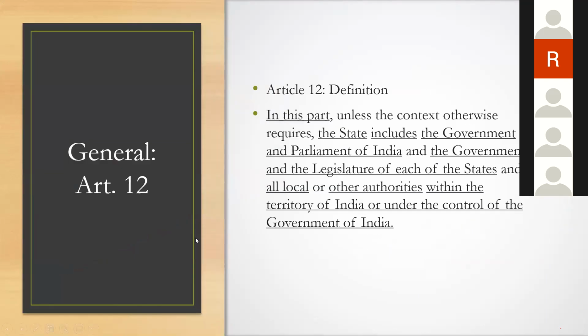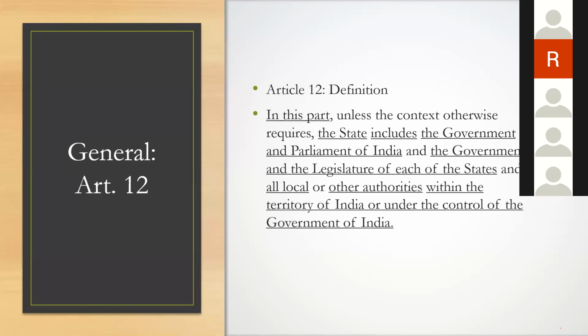Okay. Now, Article 12. Remember, Article 12 is a provision which explains what the word state means. The word state includes the government and Parliament of India, the government and legislature of each state, all local authorities and other authorities within the territory of India or under the control of the Government of India. Article 12 clearly states 6 categories of entities which can come under the term state. First is Government of India. Second is Parliament of India.